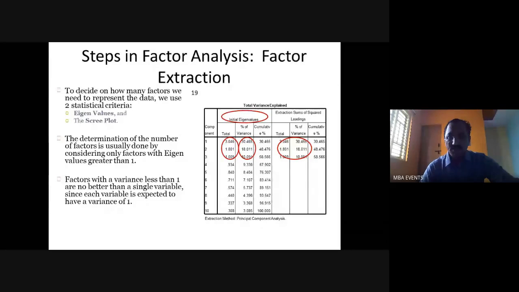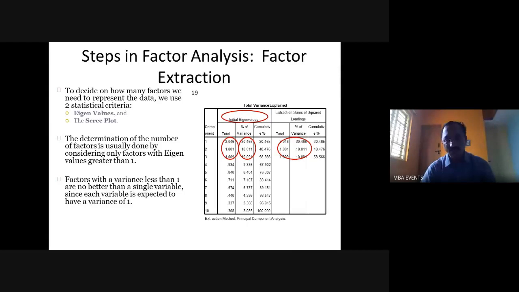Normally, while deciding the number of factors, the researcher puts a cutoff that only if my eigenvalue is more than 1, then consider it for developing new factors, or else no. You can see the initial eigenvalues: the first is 3.046, the second is 1.801, the next is 1.009, but after that 0.934, which is not considered. As a researcher, I give a cutoff that my eigenvalue should be more than 1.